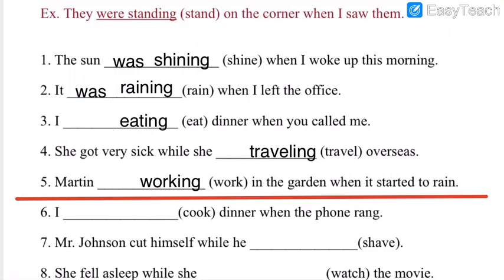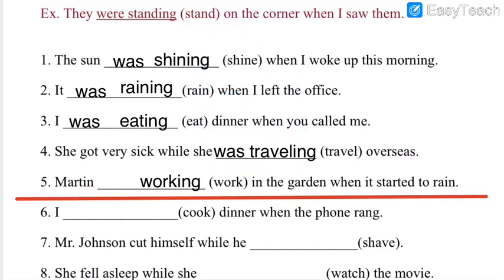I dashed eating. I was, I were. Again I told you when can you use I were, but here you have to use I was. And I hope that you are checking your answers. She got very sick while she dashed. She, pointing to one girl, singular, you have to use she was again here.